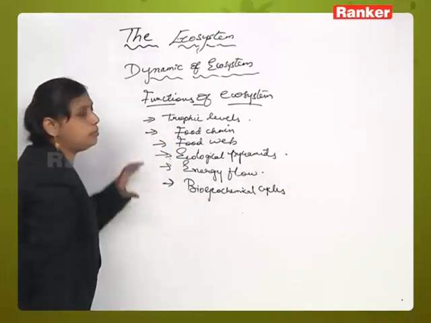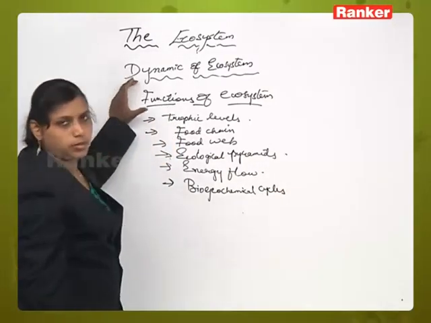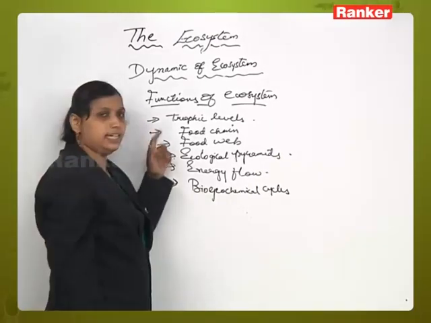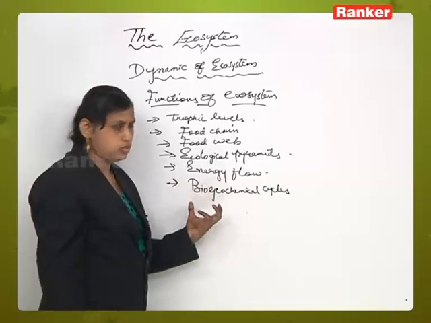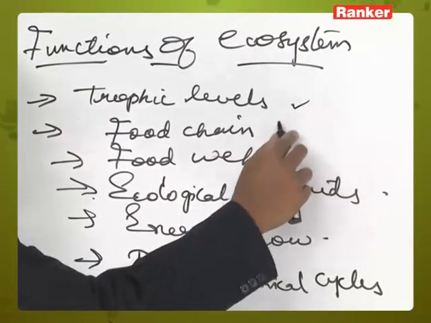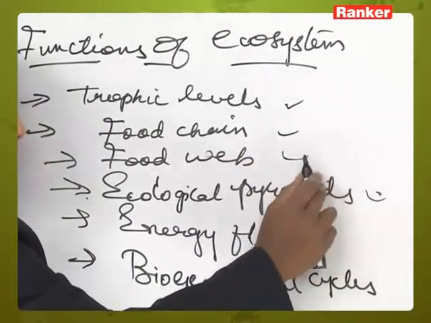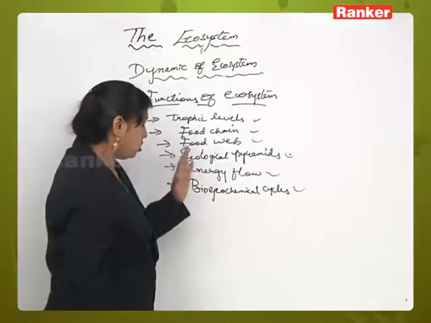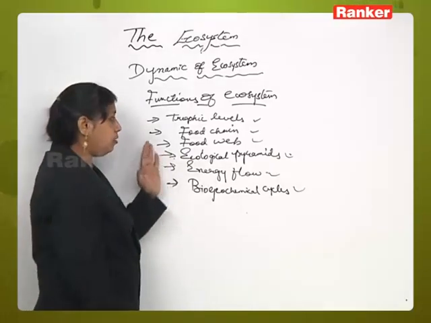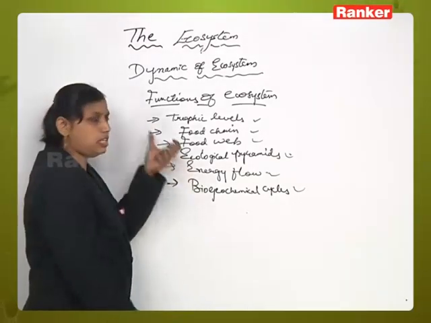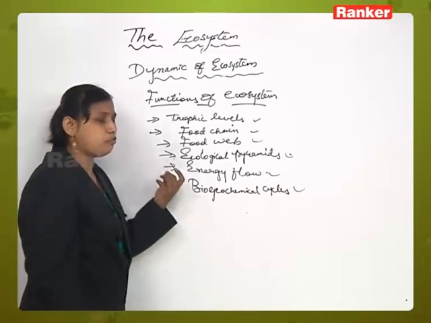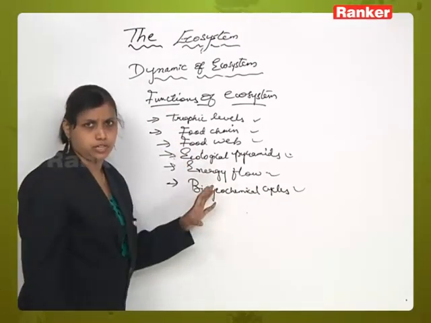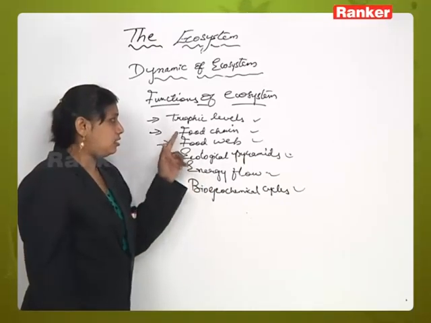So under the dynamics of ecosystem, in detail we will be studying the functions of an ecosystem. Those are trophic levels, food chains, food webs, ecological pyramids, energy flow and biogeochemical cycles. You have a chance of getting more questions from each aspect here, at least 4 to 5 to 6 multiple choice questions are possible in each aspect. Okay. Now we will start taking one by one.